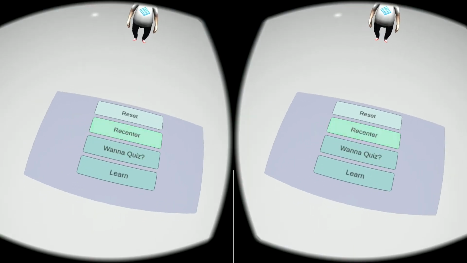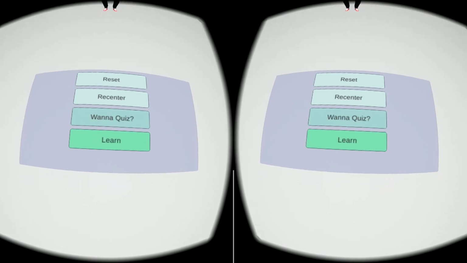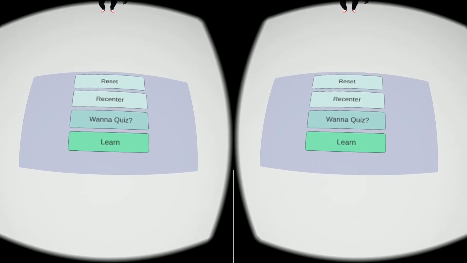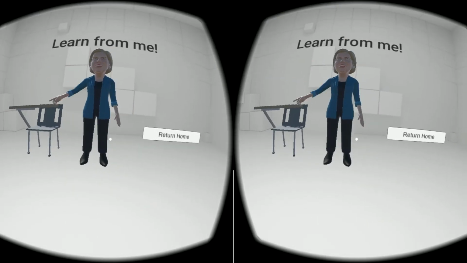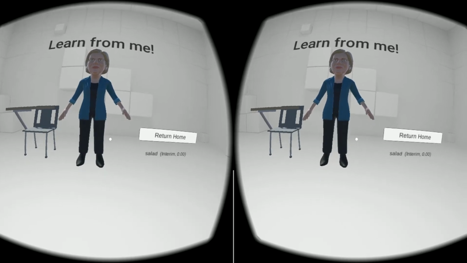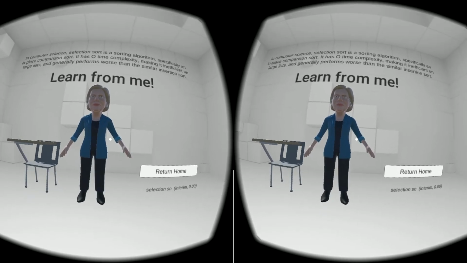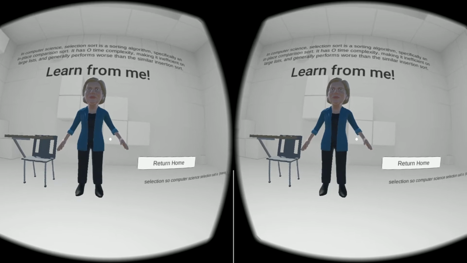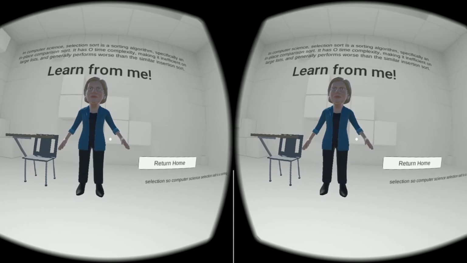The second module is basically a virtual classroom which allows students to ask doubts and learn definitions, as theoretical knowledge is essential. We have used IBM Watson's speech-to-text engine for this. What is selection sort? In computer science, selection sort is a sorting algorithm, specifically an in-place comparison sort.